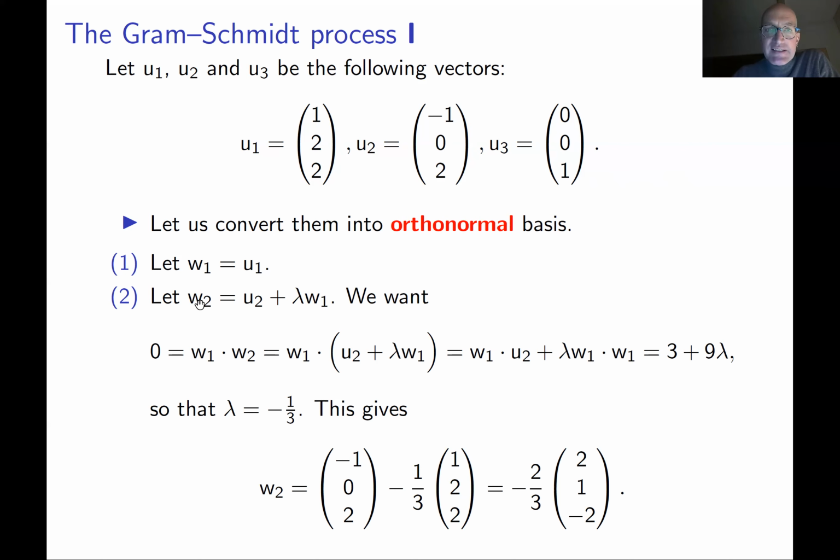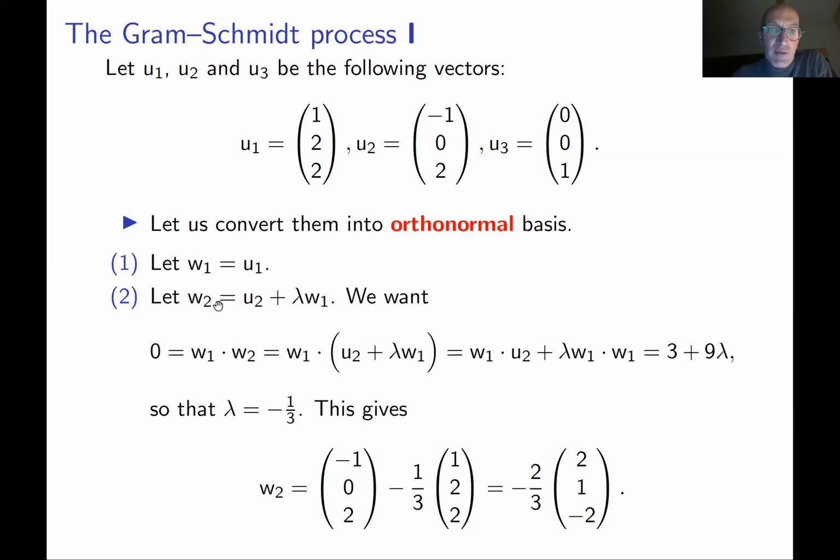Then you need to find the second vector. Let's call it w2, which is orthogonal to w1. How to do this? First of all, you define it as a combination of u2 and lambda times w1. So basically, think about this. First, you may take lambda to be 0, just to try.